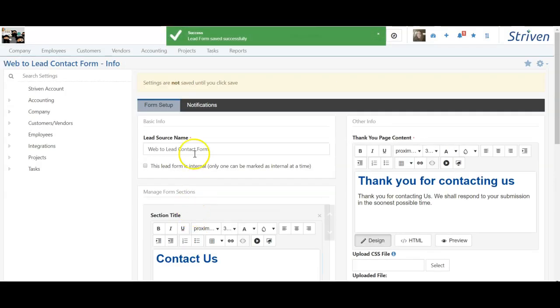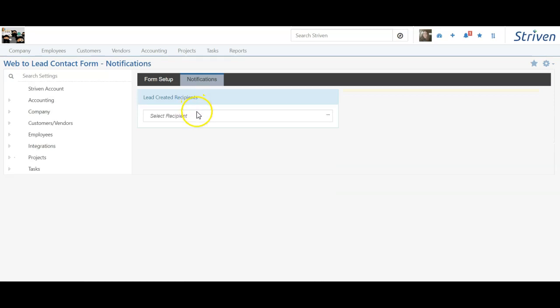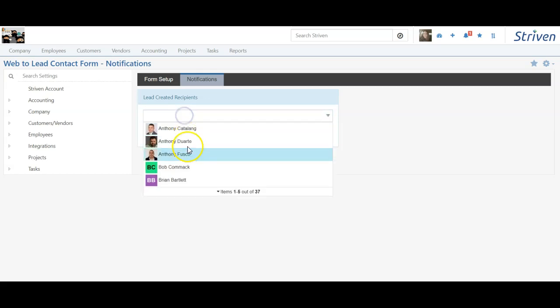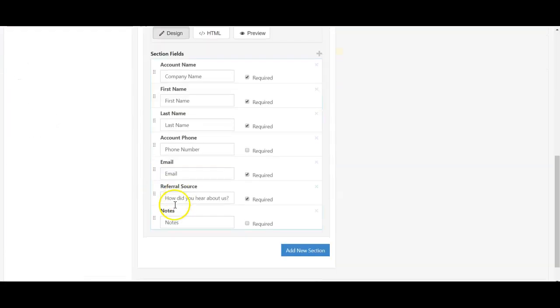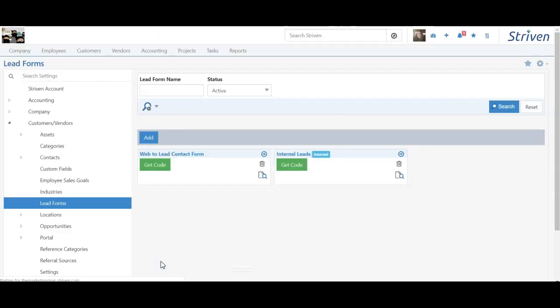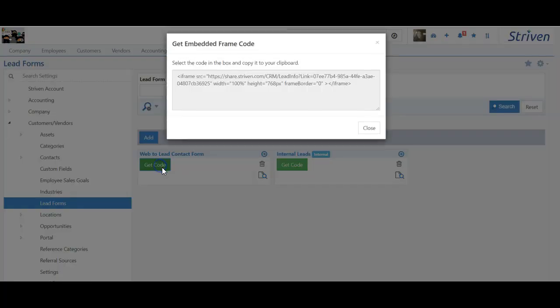And then I'm going to scroll back up to the top and go over to notifications. This is you deciding who's going to be notified when a Contact Us form is submitted. Notice you can choose multiple people. Going back to my form setup, I'm going to go ahead and hit save and close so I can go back to my list. I can preview the web form right here, or I can get the code.